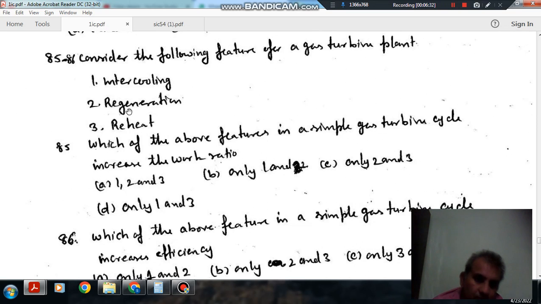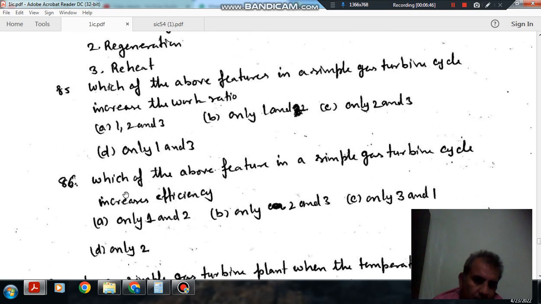The work ratio remains same because it only heats the exit of compressor by using the exhaust of turbine. Okay. So that is involved with heating process, and these two are involved with work, so that's why they will increase work ratio. Okay. Question number 86: which of the above feature in a simple gas turbine cycle increases efficiency?